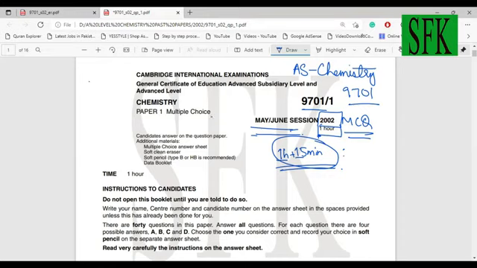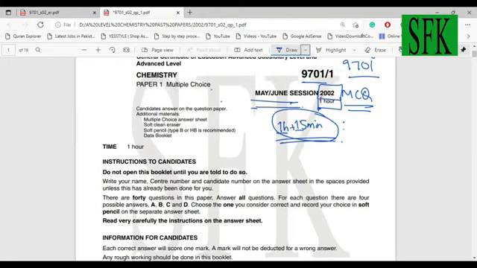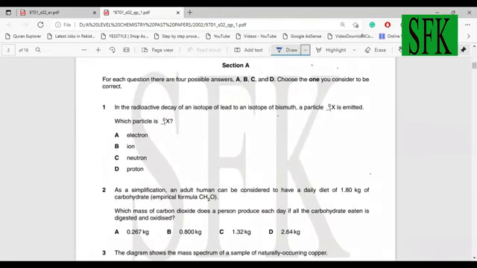Our very first question says: in the radioactive decay of an isotope of lead to an isotope of bismuth, a particle 0 X minus 1 is emitted. What is this particle? This X is some imaginary symbol.